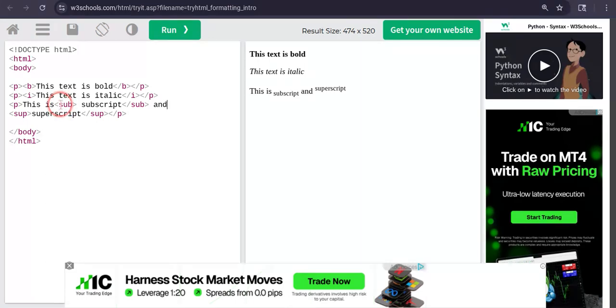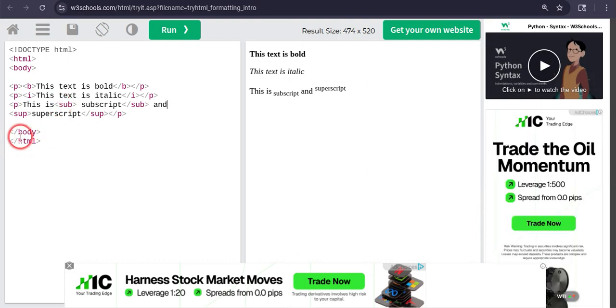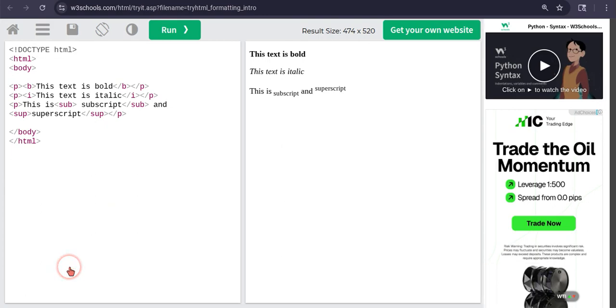A slash means the ending tag, like p is the starting tag and slash p is the ending tag. I am telling you all of this again because I have not been here for a long time.